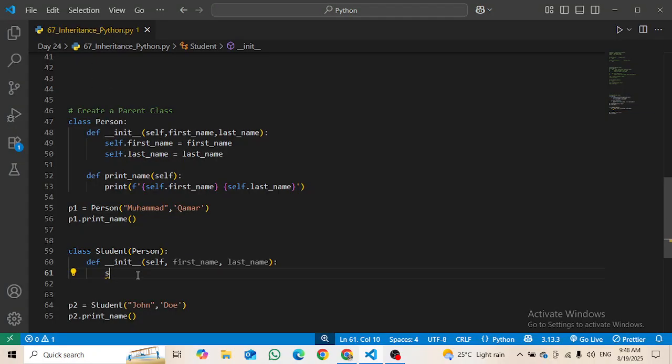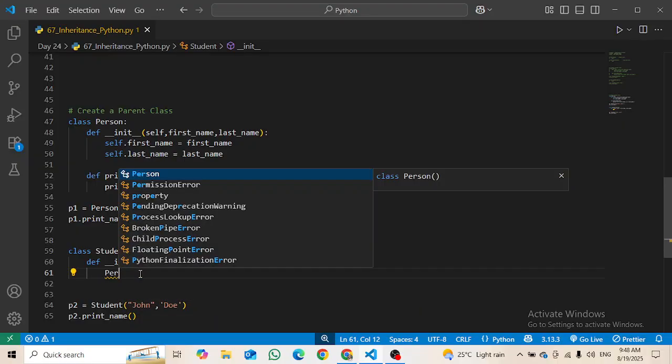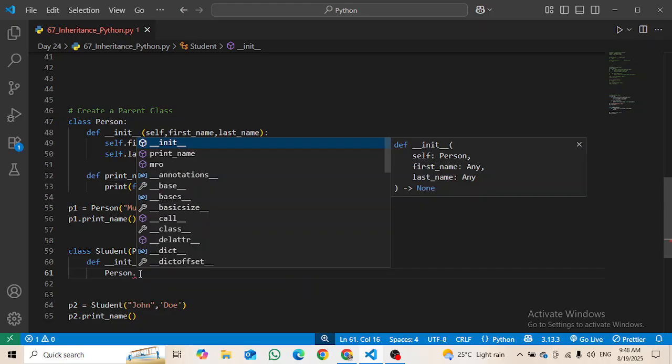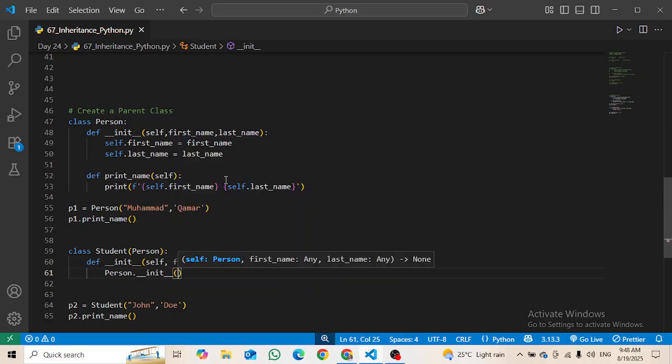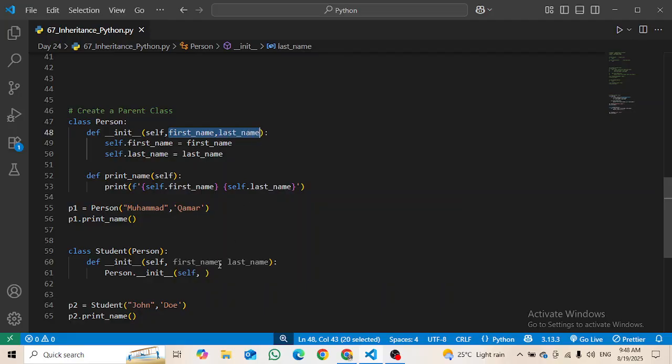If you want to access the initialize properties, or the properties of this parent class, we have to use super or the name of the class we want to access the properties of. Okay, so initialize, then inside it we are going to write self, comma, and then these things that we want to inherit. So now it is inheriting the properties of the parent.